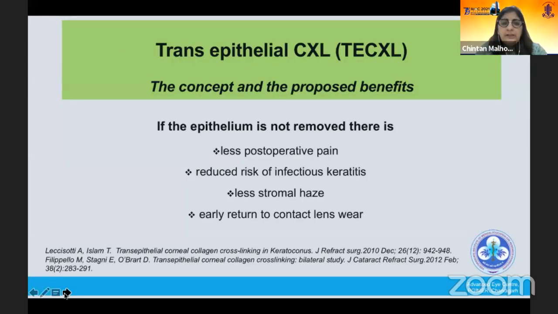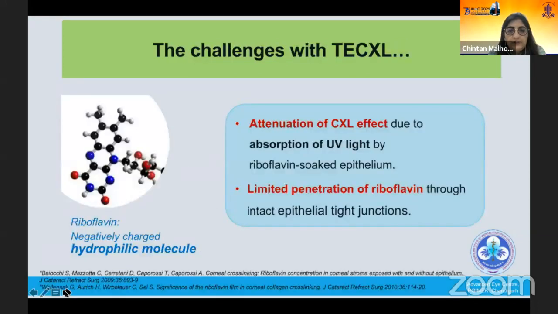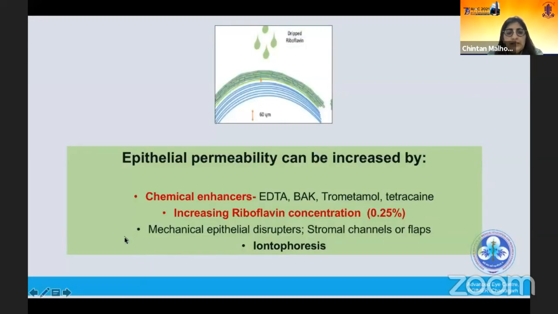Transepithelial CXL is another technique which has come up. The concept and the proposed benefits are that if the epithelium is not removed, there would be less post-operative pain, reduced risk of infectious keratitis, less stromal haze, and an early return to contact lens wear. But the challenges or disadvantages, one could say, are that, like I mentioned earlier, the UVA light is blocked by the epithelium, and there is limited penetration of riboflavin through the intact epithelial junctions because riboflavin is hydrophilic, whereas the epithelium is lipophilic. The latter part has, however, been overcome by changing the composition of the riboflavin dye.